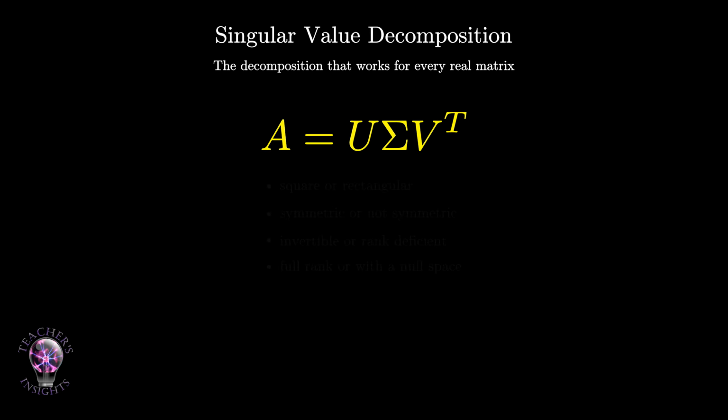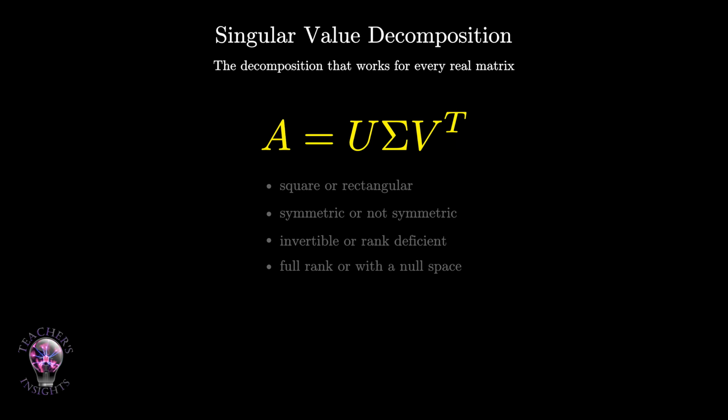Every time we studied a new decomposition, we were trying to take a complicated matrix A and rewrite it as simpler pieces. But every decomposition came with a catch. Sometimes A had to be square. Sometimes A had to be invertible. Sometimes A needed enough eigenvectors. Sometimes A had to be symmetric. Sometimes the columns had to be independent.